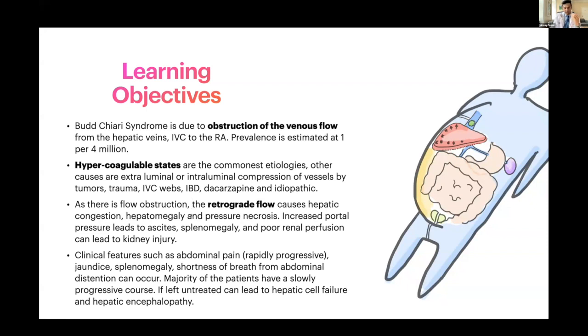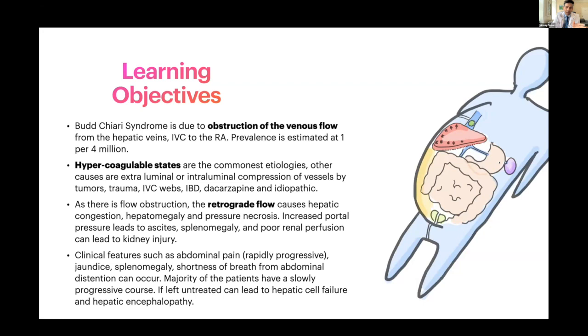So let's talk about the pathophysiology. As there is flow obstruction, as you can see right here, everything is going to just back flow, causing hepatic venous congestion, and over time, hepatic pressure necrosis, hepatic liver injury, just biochemical liver injury going on. Of course, it can compromise the renal flow, cause ascites, and splenomegaly, which was not present in this patient, but it can happen, right? The prognosis of these patients is usually quite stable, but when you leave them untreated, they're highly likely to go into hepatic cell failure.